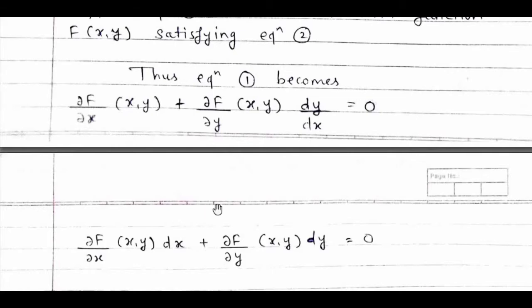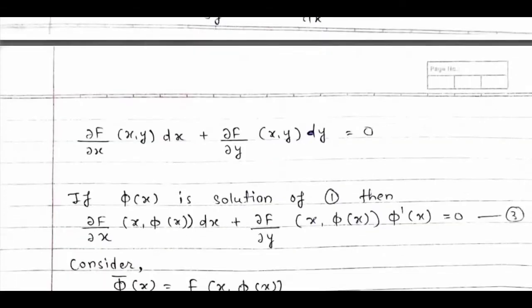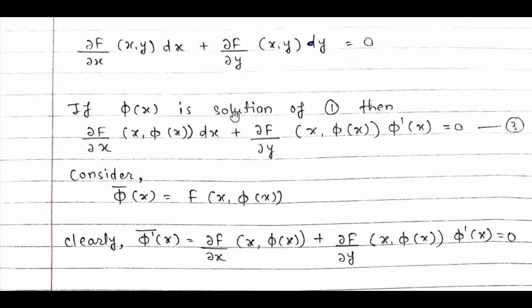Now multiply this equation by dx. So the partial derivative of f with respect to x of (x,y) dx plus the partial derivative of f with respect to y of (x,y) dy equals 0. This dx will be cancelled. Now if phi(x) is the solution of 1, then the partial derivative of f with respect to x of (x, phi(x)) dx plus the partial derivative of f with respect to y of (x, phi(x)) phi'(x) equals 0. This is equation 3. Since phi(x) is the solution of equation 1, put y equals phi(x).